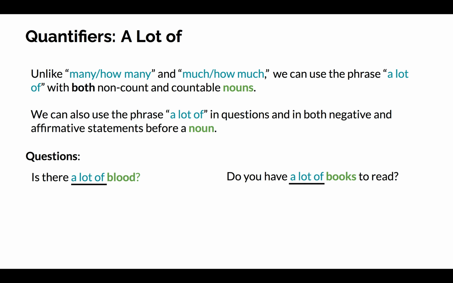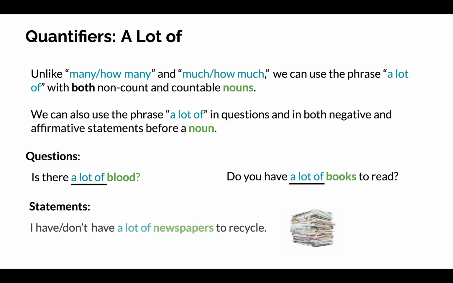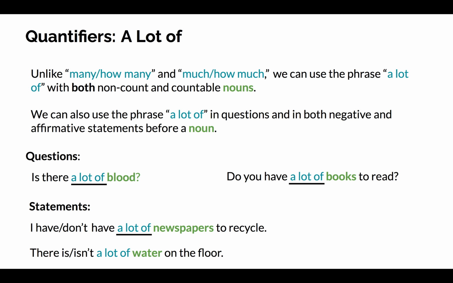Here are some examples of a lot of in statements. I have or I don't have a lot of newspapers to recycle. There is or there isn't a lot of water on the floor. In this set of examples of statements, newspapers is a plural count noun, while water is a non-count noun.